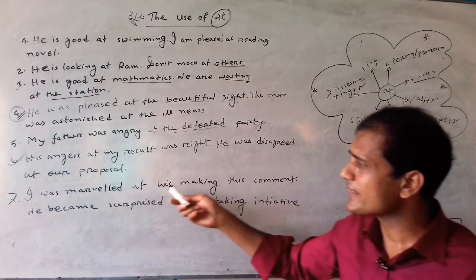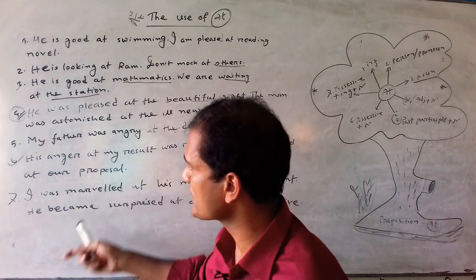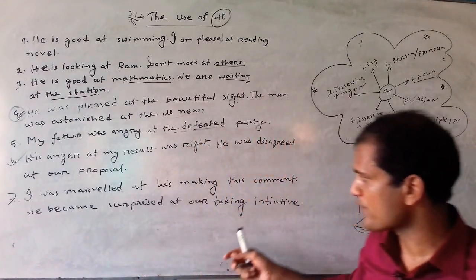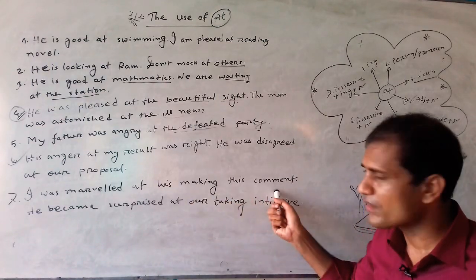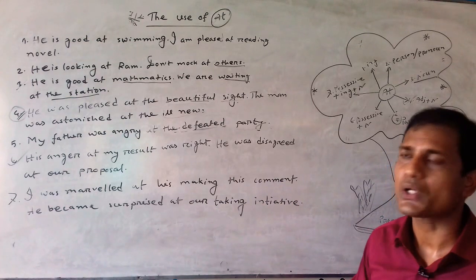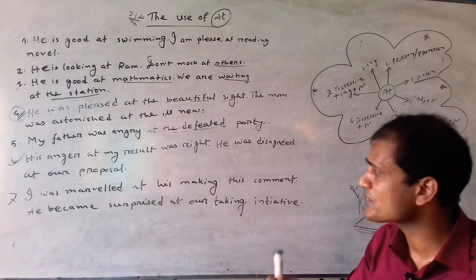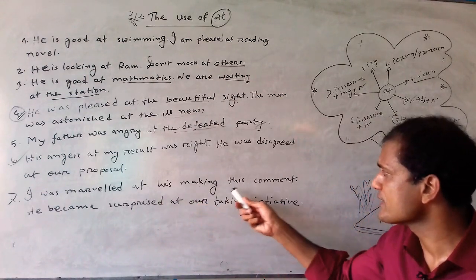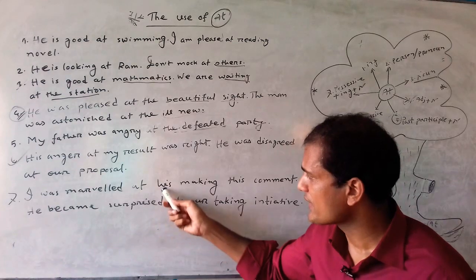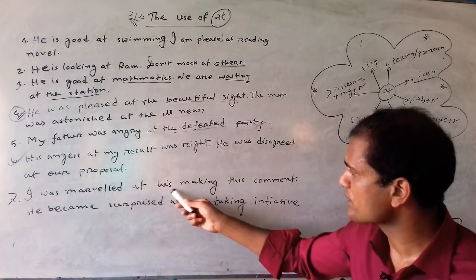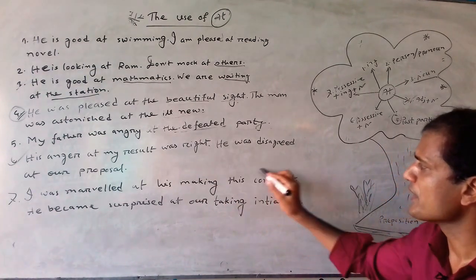This sentence indicates that some person made a comment about a most important topic. That comment made me shocked. So I was marveled or astonished at his making this comment. So after this preposition you can find that there is a possessive form, next an ing form, next a noun.